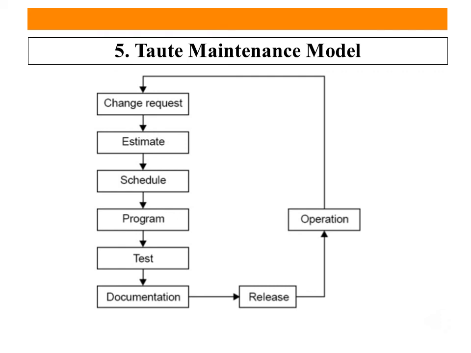After that it goes to schedule, then program, then test, then documentation. The documentation is a part of the software requirement specification manual, and it will be released. If there is further operation, the loop starts again from operation and goes to change request.